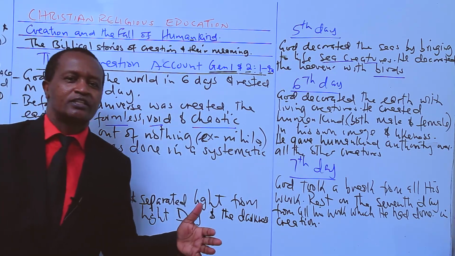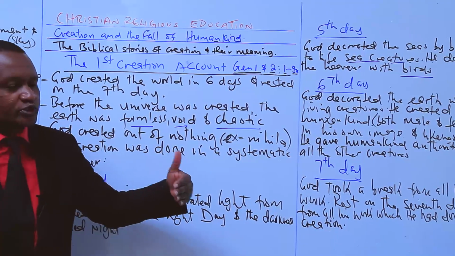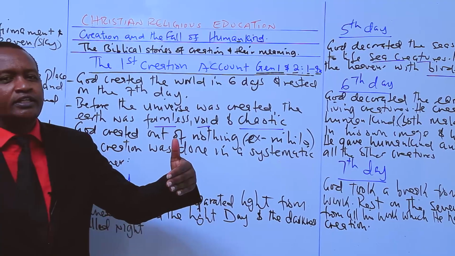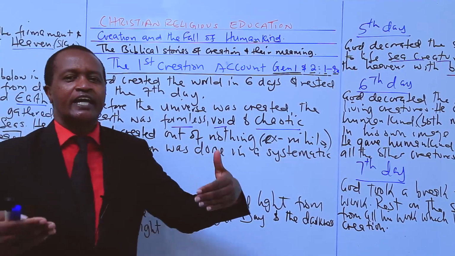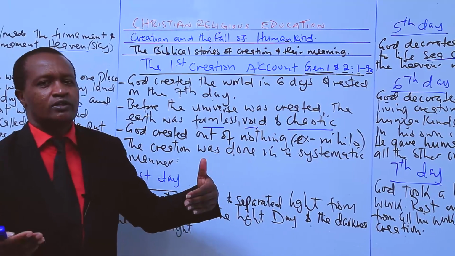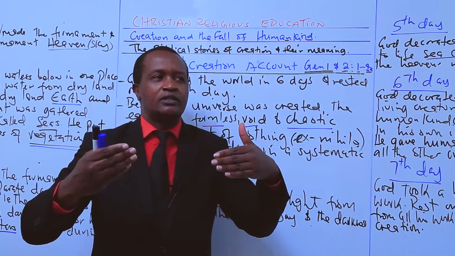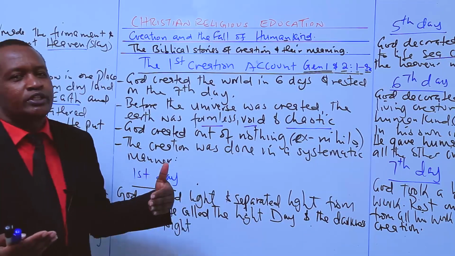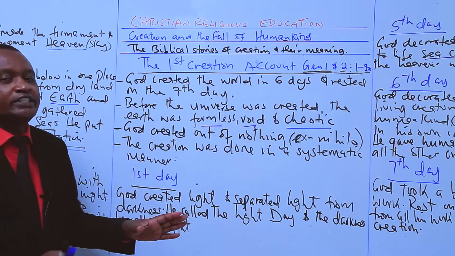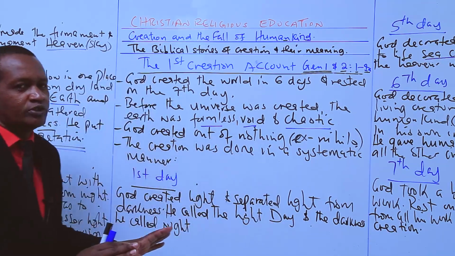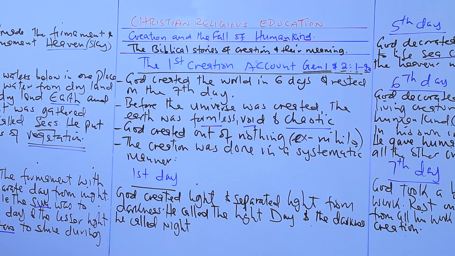So we can see that in the creation, the divine works of God, God brought about order in the earth, first of all, through his divine works of separation and decoration.